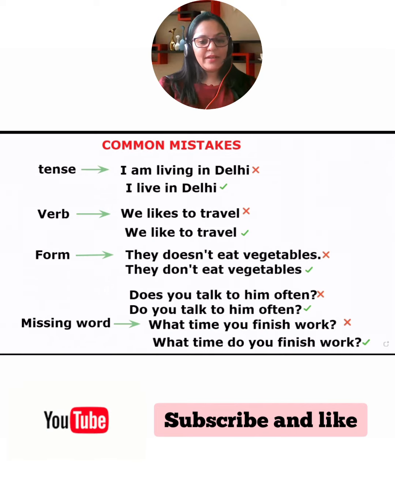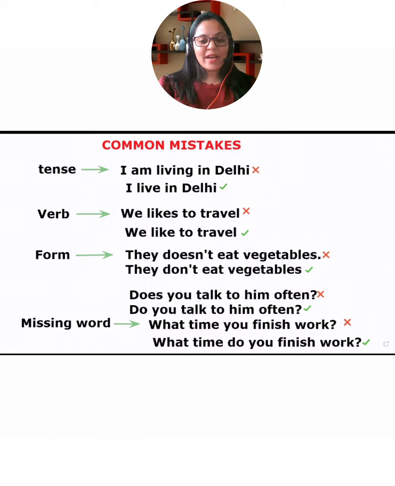Then we make a mistake in the form. For example, they doesn't eat vegetables. Do we use does with they? No. We use does with only three things. What is that? Right. He, she, and it. So it will be they don't eat vegetables, right?